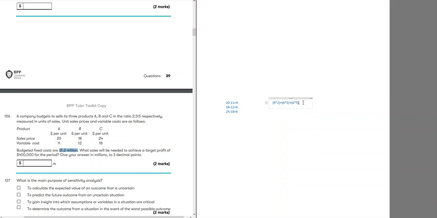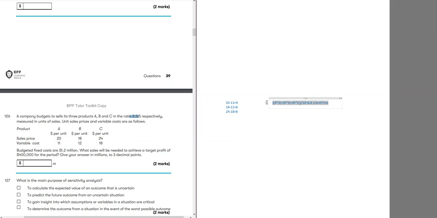What I will do is put this in brackets, divided by total units in a mix, which is 10. This is average contribution per unit per mix.